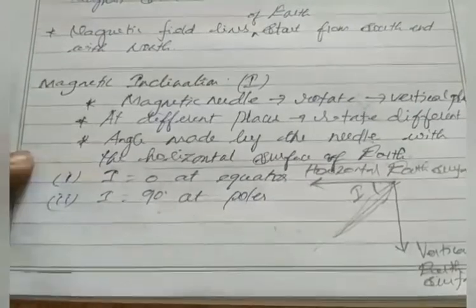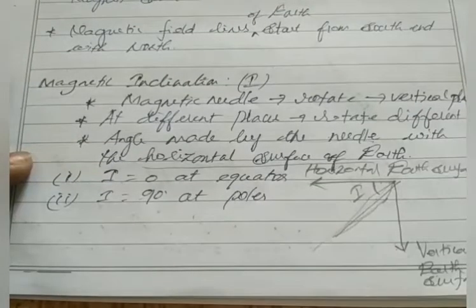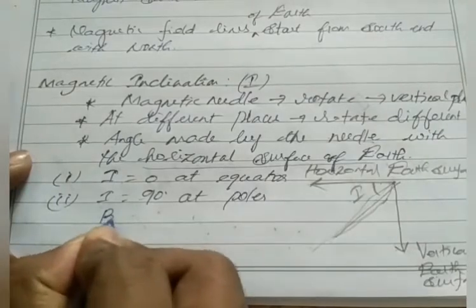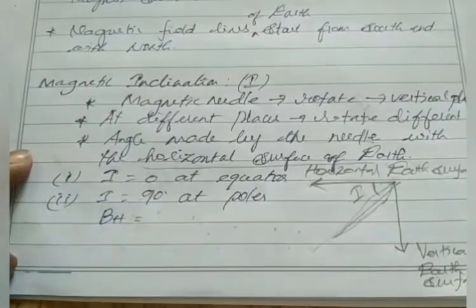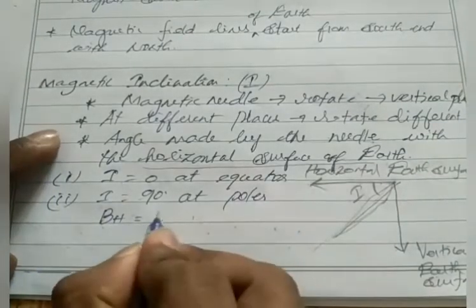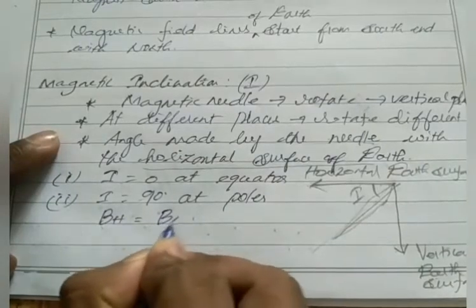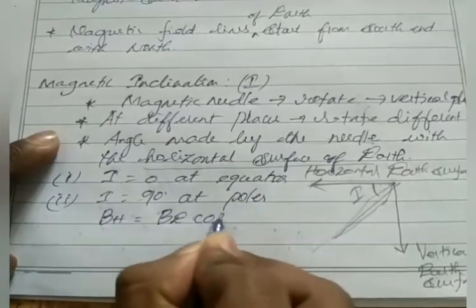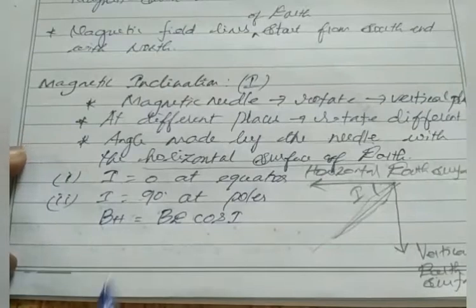Okay. So whenever we get theta, it creates two angles. So we can say our horizontal component has cos value. So BH equal to BE cos I. This is horizontal component of magnetic field.